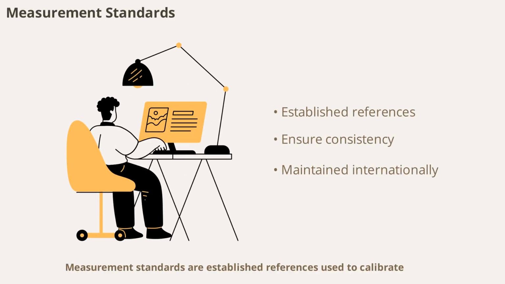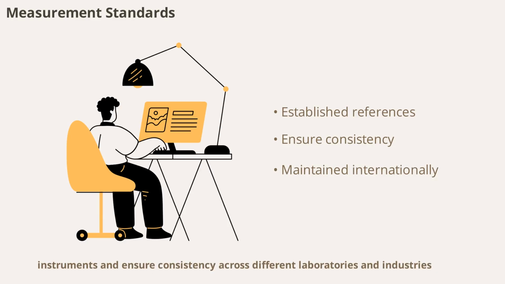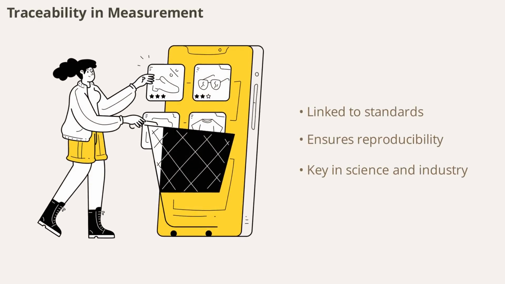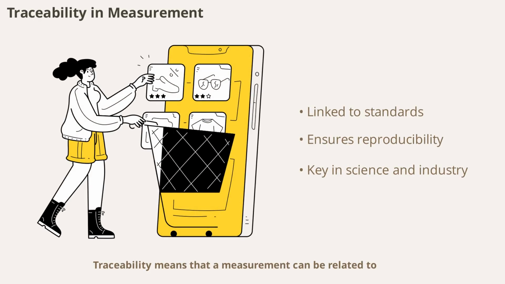Measurement standards are established references used to calibrate instruments and ensure consistency across different laboratories and industries. International organizations maintain these standards to guarantee that measurements are reliable and comparable worldwide. Traceability means that a measurement can be related to national or international standards through an unbroken chain of comparisons. This ensures that results are reliable and can be reproduced anywhere in the world. Traceability is a key principle in scientific and industrial measurements.